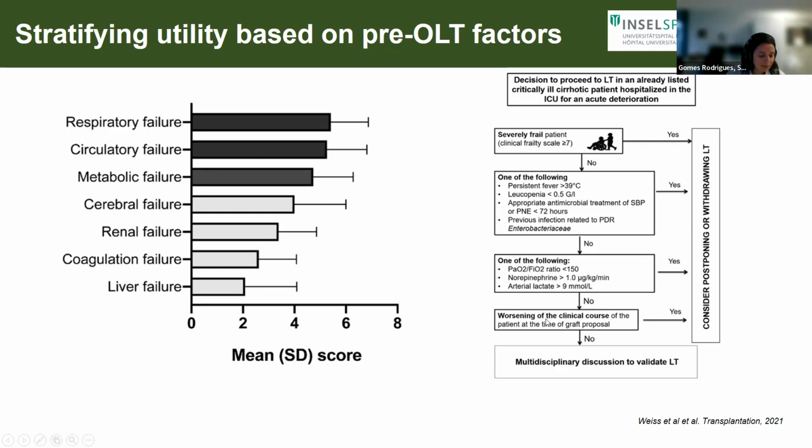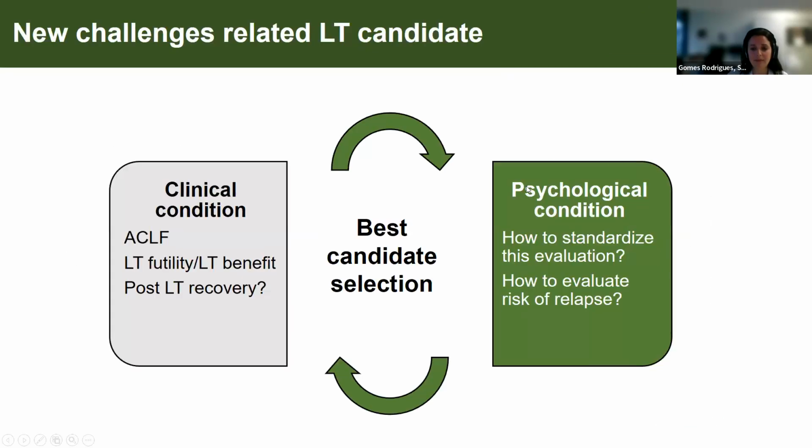And importantly, and this is perhaps a bit of a subjective criterion, if we see a patient that's, for example, in intensive care, and they've been there for about 3 days, and the clinical situation is really not improving, although they're under noradrenaline support, vasopressor support, antibiotics. If after a few days we do not see a clear clinical course going in the right direction, on the contrary, it's going in a worse direction, this is another reason that one would consider postponing or withdrawing a patient from liver transplantation.